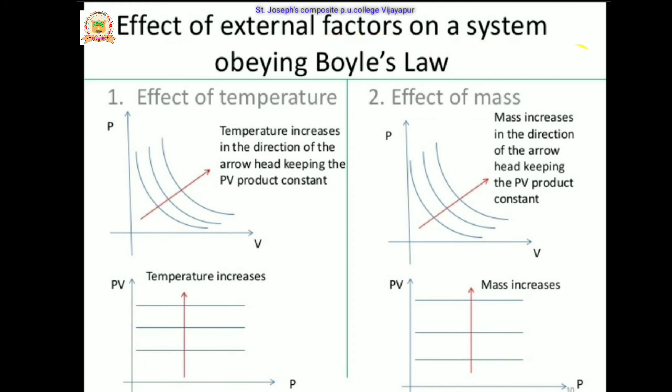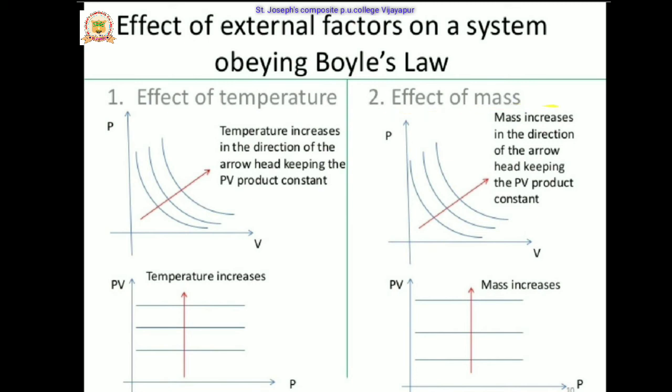Then the effect of external factors on a system obeying Boyle's law. First, the effect of temperature. The constant-temperature curves for the different PV graphs are called isotherms. In the first one, the temperature increases in the direction of the arrows, keeping the PV product constant.